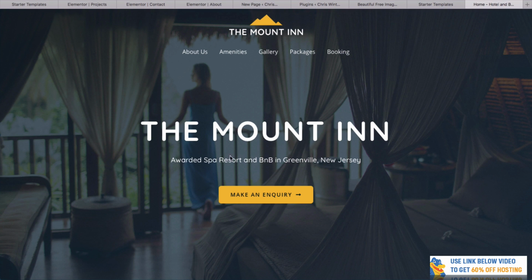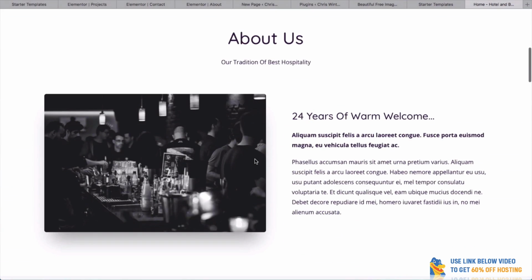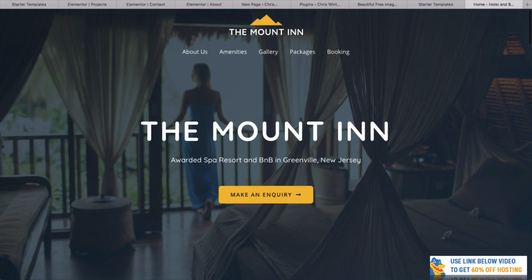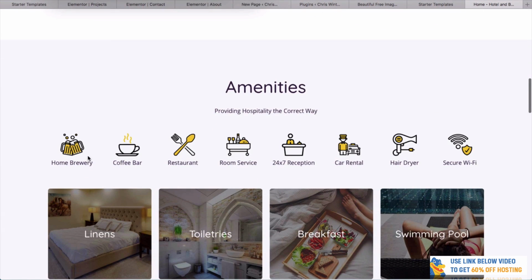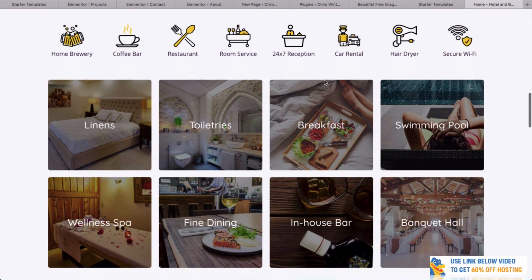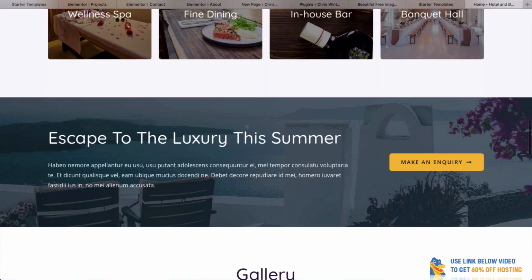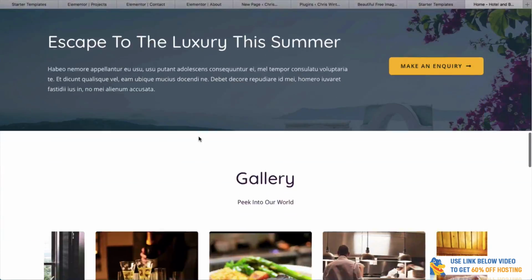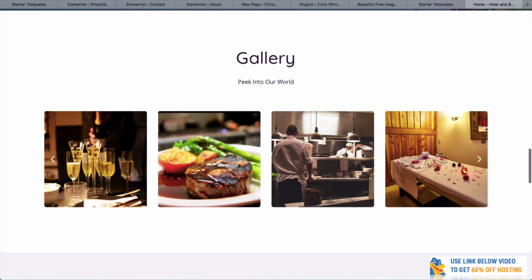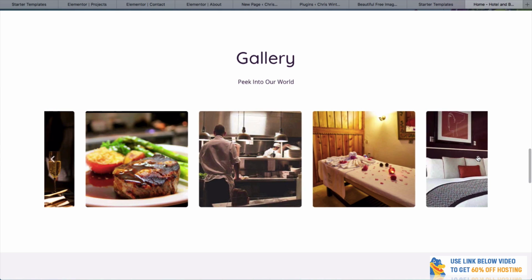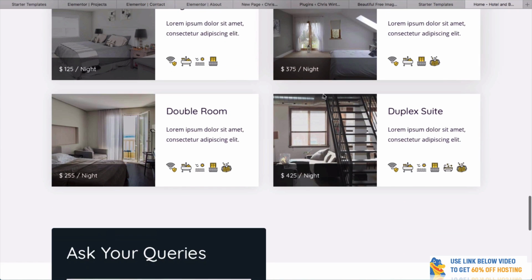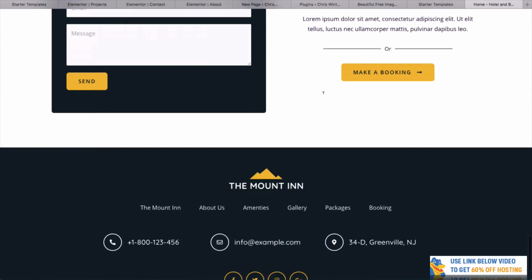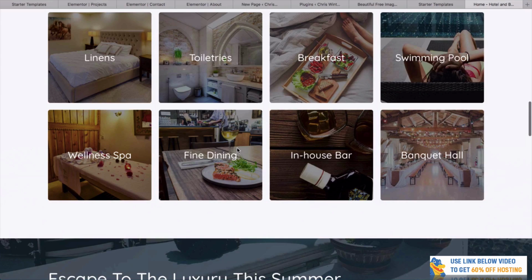This is a really pretty one. This is probably the other one that I would definitely test out because it's so clean. It's got that big, nice hero image here. Got the About Us section. Different amenities, so things that you can get in your place, breakfast, swimming pool, that parallax effect, which really looks nice, a gallery here, which you can slide along, packages, different packages. This is a really clean template, definitely one that I would check out as well.